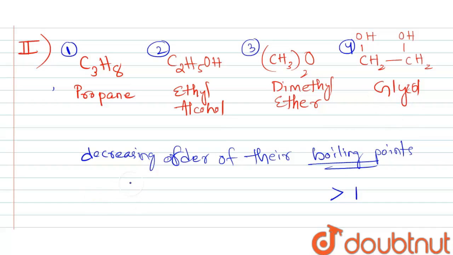So glycol will have the highest boiling point, then ethyl alcohol which has 1 OH group, then dimethyl ether which is a polar molecule but doesn't show hydrogen bonding. So this is the decreasing order of boiling points of these 4 compounds.